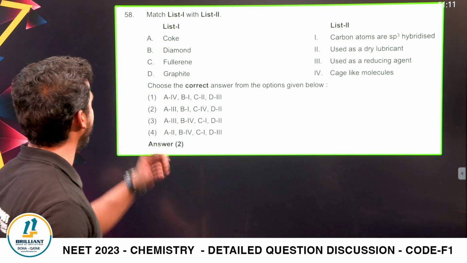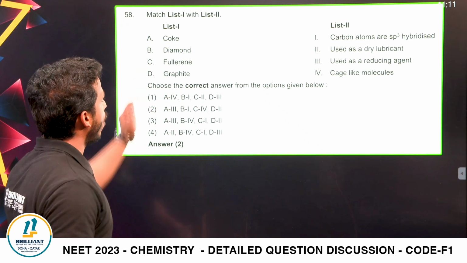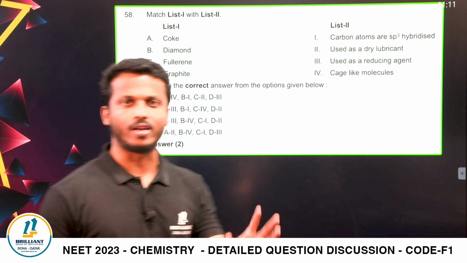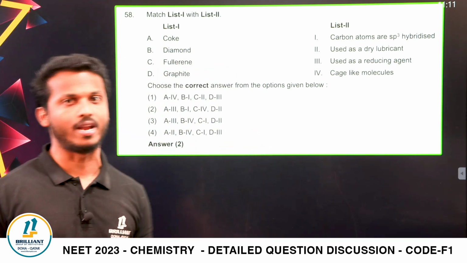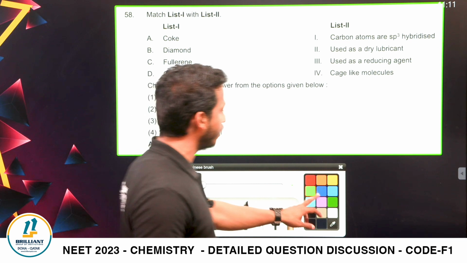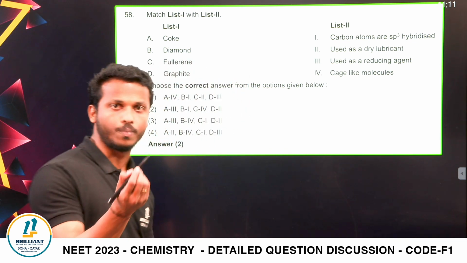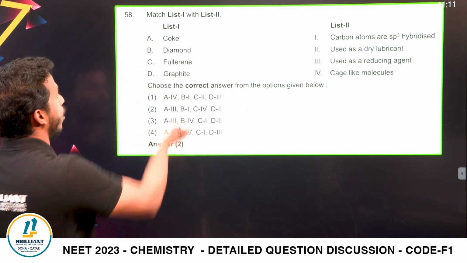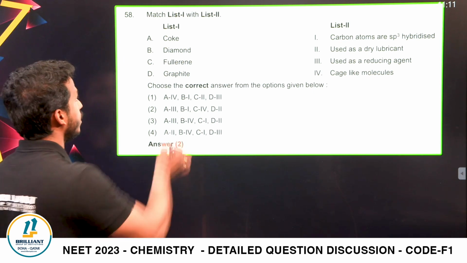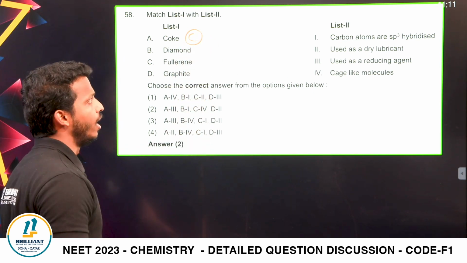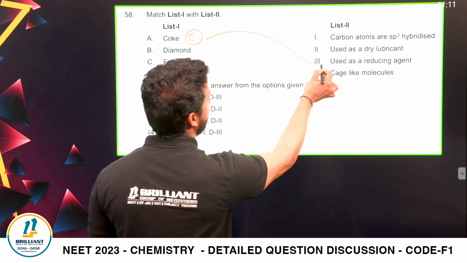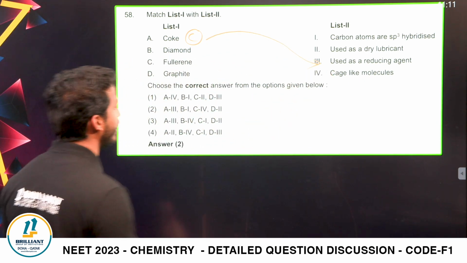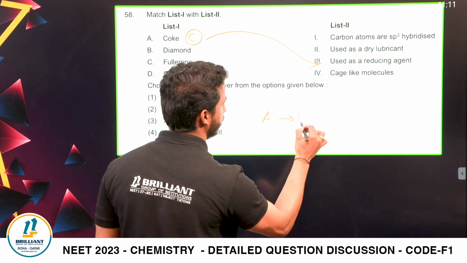Next one, 58. Match the column. There are coke, diamond, fullerenes and graphite. These all things we studied in which chapter? That is in the P block elements, grade 11. It's actually a deleted portion this year for the theory part, but it's there in our NEET syllabus. Coke, carbon, we are using for what? It's used as a reducing agent, right? A we can match with the third one.